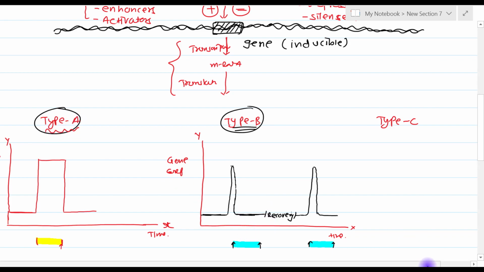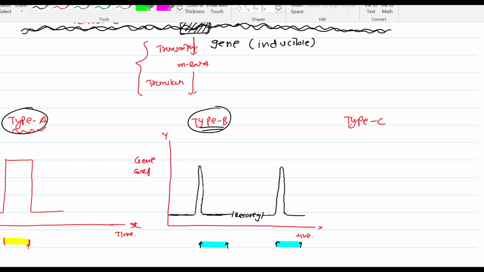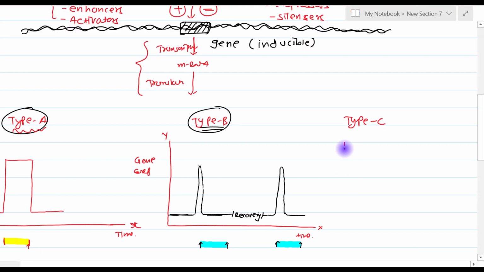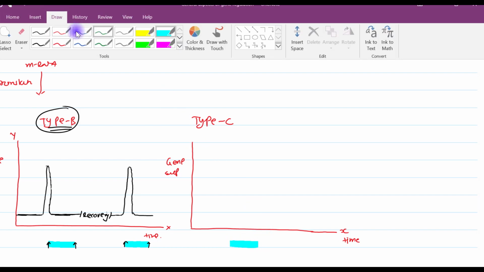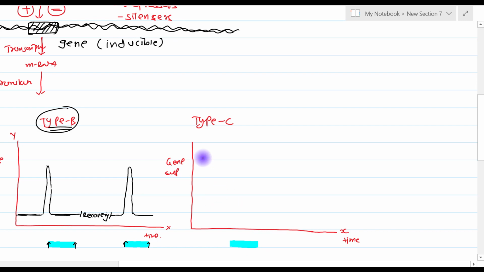Now what about type C? Again, in case of type C, on the y-axis we are taking gene expression, and on the x-axis we have time. Okay, so suppose at this particular moment we have the positive regulator present. Let's see what happens to the gene expression.